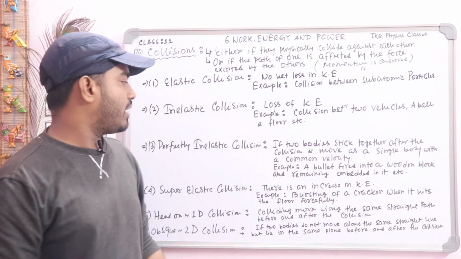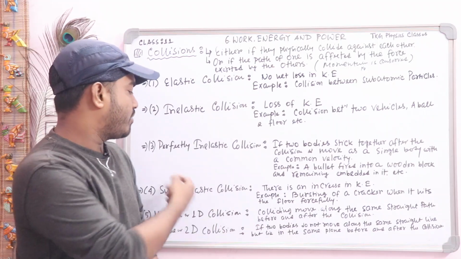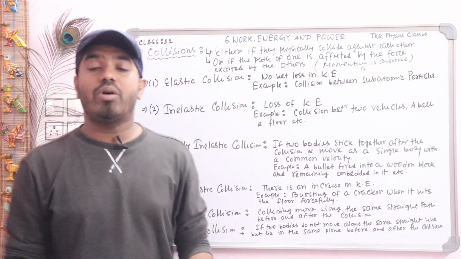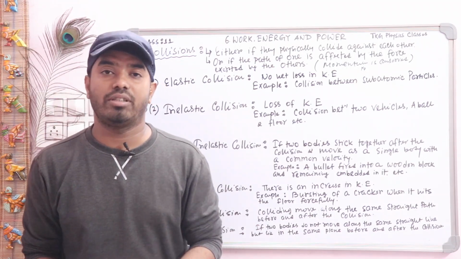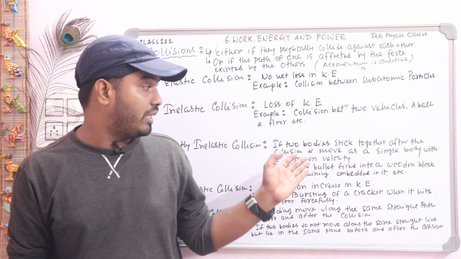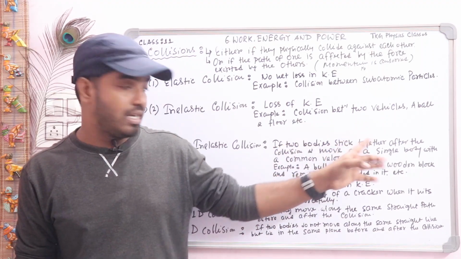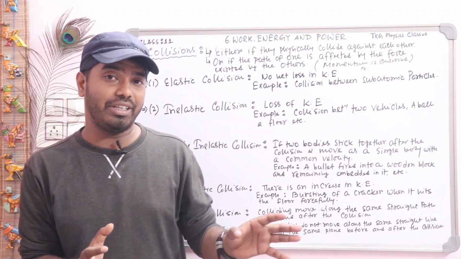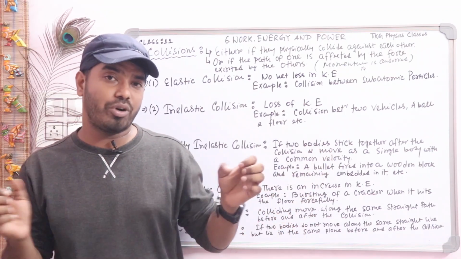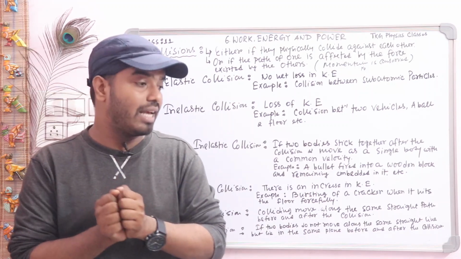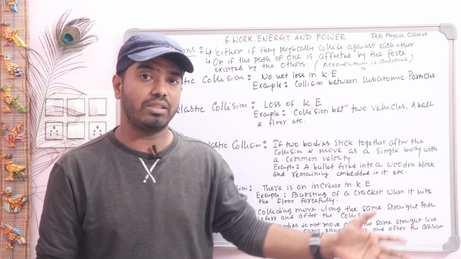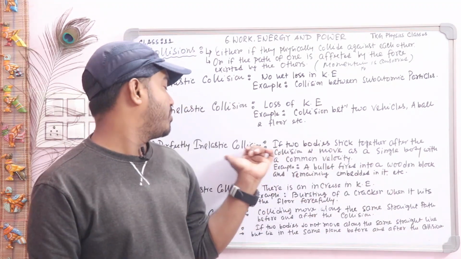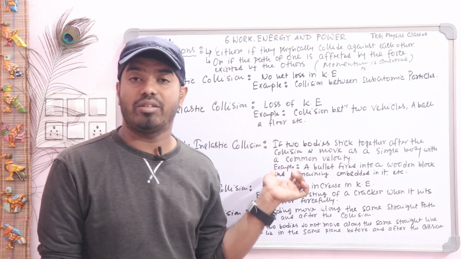And in the same way, there are also four types of collision. You can write perfectly inelastic collision. What is perfectly inelastic collision? If two bodies stick together after the collision and move as a single body with a common velocity, then this type of collision is known as perfectly inelastic collision.